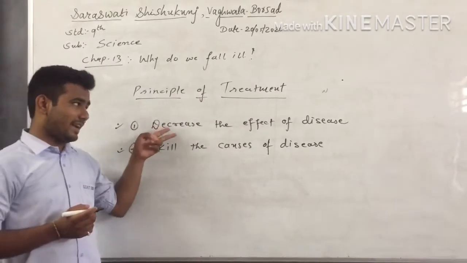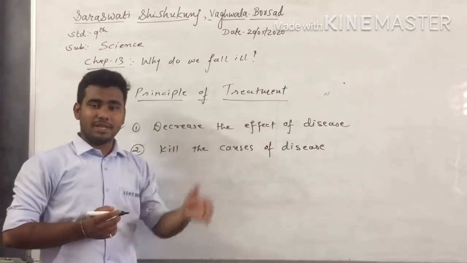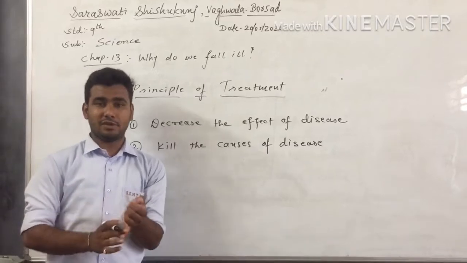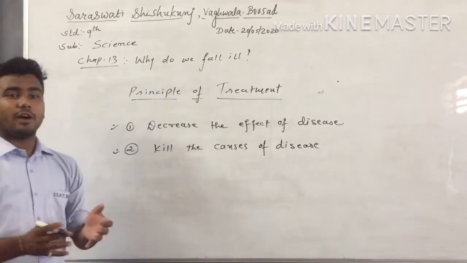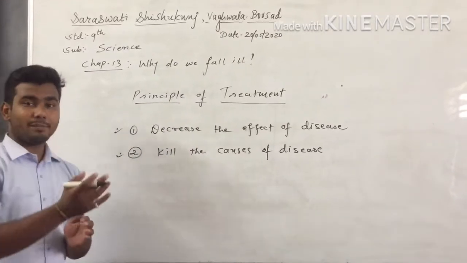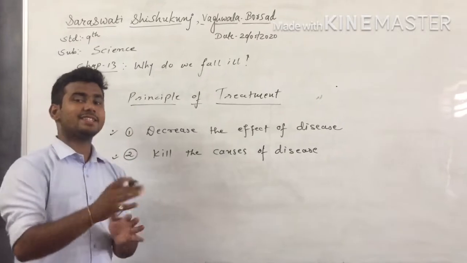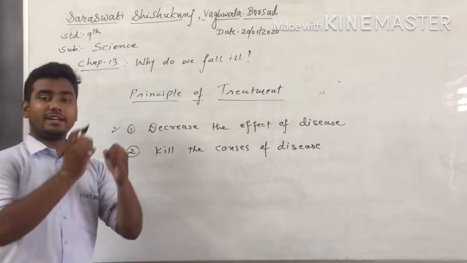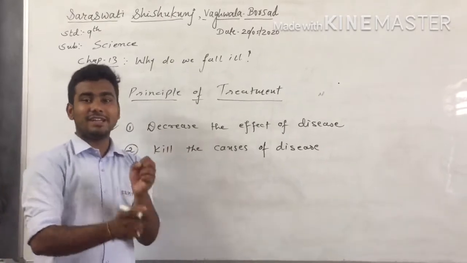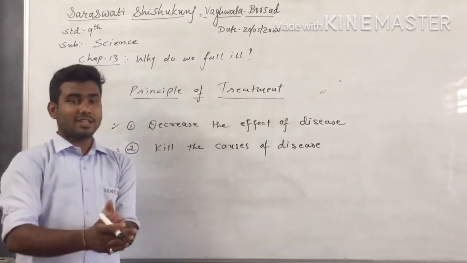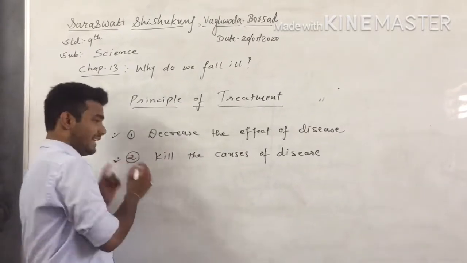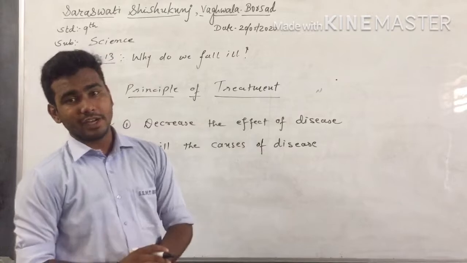As we discussed, decreasing the effect of disease means whatever effects are seen, like fever, cold, pain, we treat in such a way that we decrease these effects. That is the first principle. And the second principle is we can kill the bacteria, the virus, or the protozoans by which that disease is caused to us. So in the second, we directly affect the causes of disease.